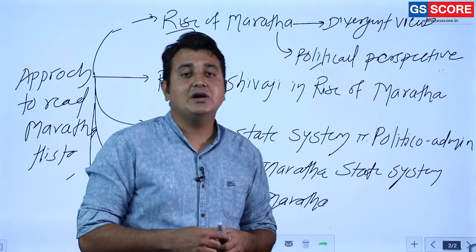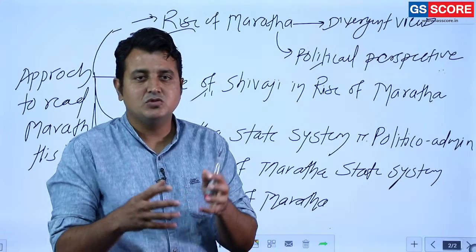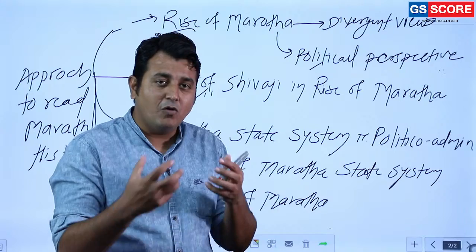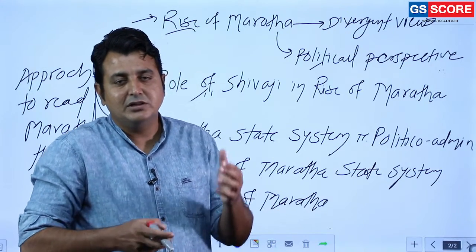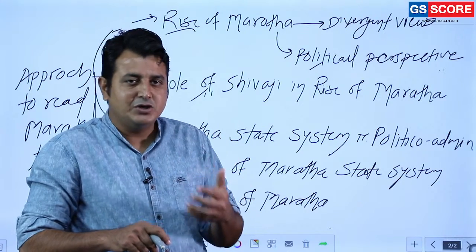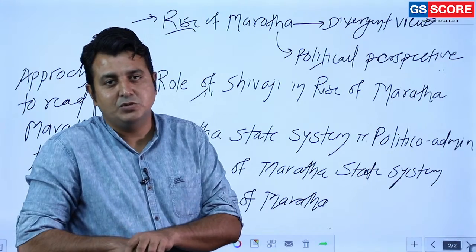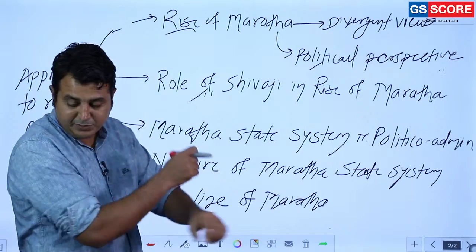External problems also played an important role. External factors mean the rise of any particular power, a neighboring state, or the coming of foreign powers. In Maratha also, there are so many other factors: the Portuguese were there, English were there, but the most important role was played by Afghans, and the third battle of Panipat is one of the representative examples.